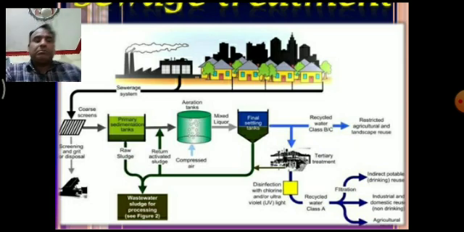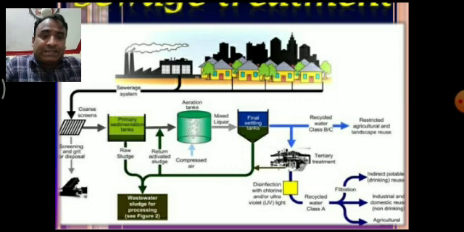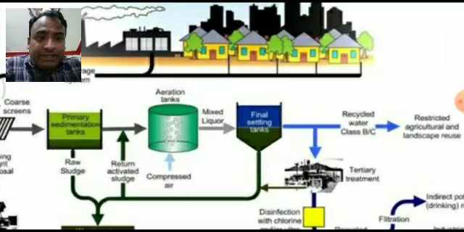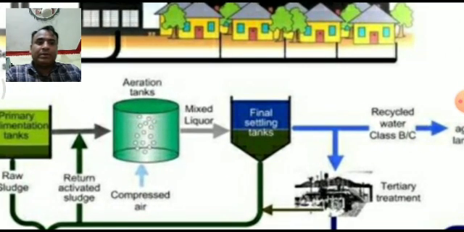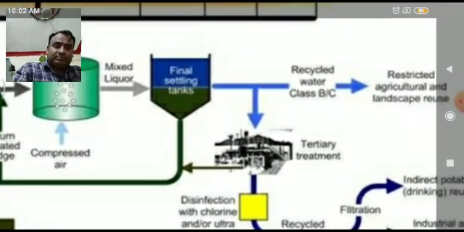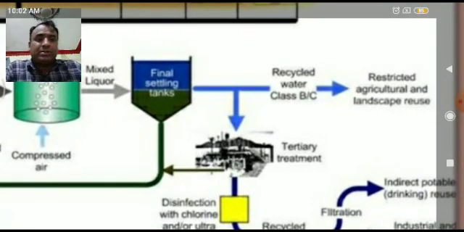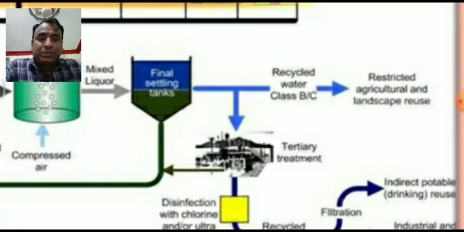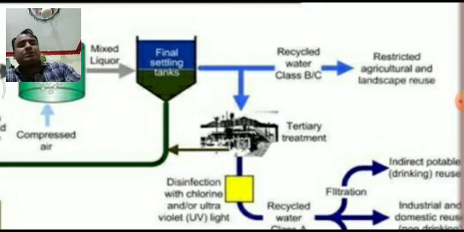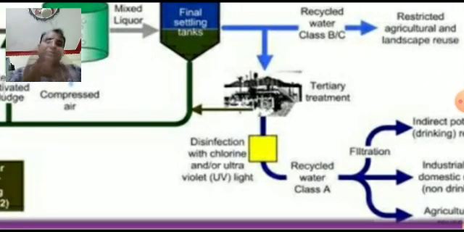Then finally the water goes into another tank where any sediments left can settle down. This tank is known as the settling tank. Then we get recycled water, for restricted agricultural and landscape reuse. There is also another treatment, the tertiary treatment, if we want to use this water for drinking purposes.